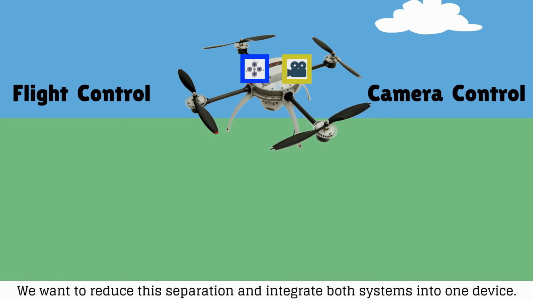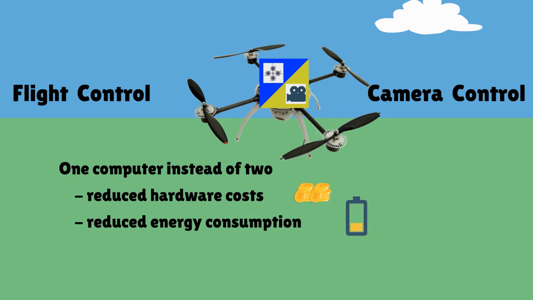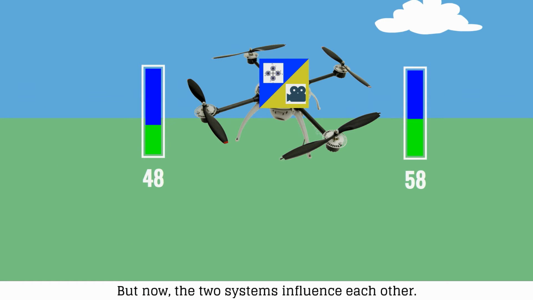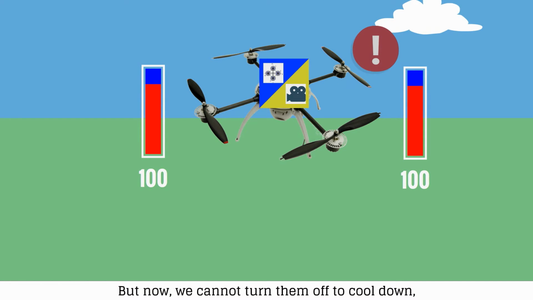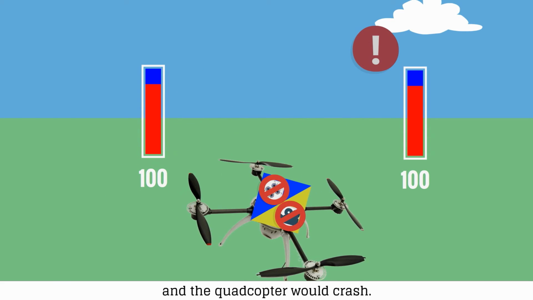We want to reduce this separation and integrate both systems into one device. With this, we are able to use one modern and more powerful computer instead of two. This allows reduced hardware cost, energy consumption, and weight. Now we have a problem. The two systems influence each other. When one gets hotter, the other one follows. And when one gets too hot, the other one does too. But now we cannot turn them off to cool them down, because we would shut down the flight control as well, and the quadcopter would crash.